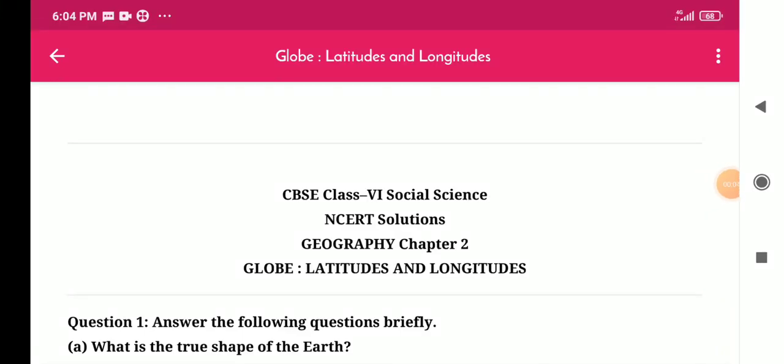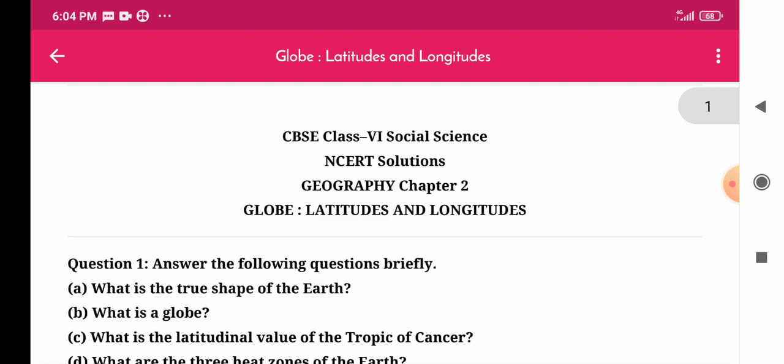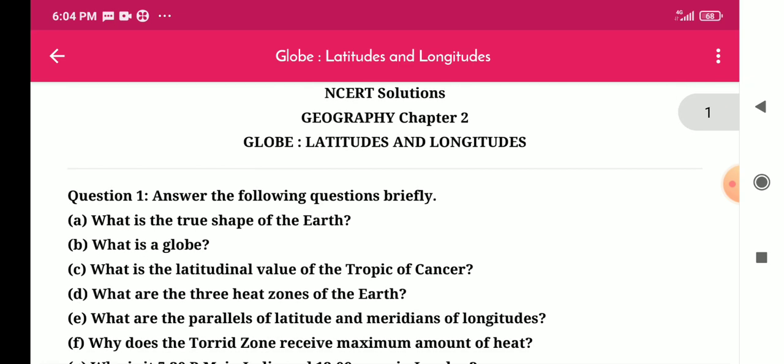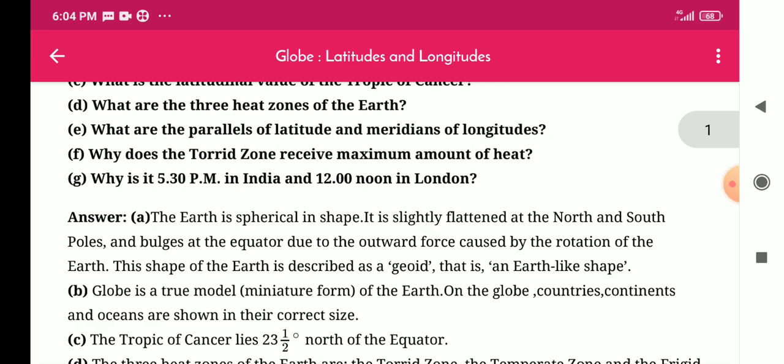So today we are studying chapter 2 of geography, latitudes and longitudes. Let's start. Question number 1. Answer the following questions briefly. A. What is the true shape of the earth? Answer: the earth is spherical in shape.